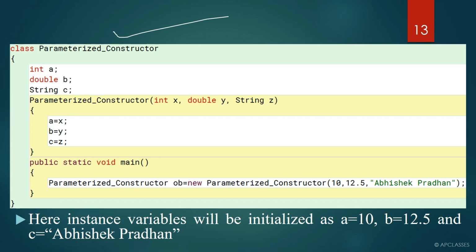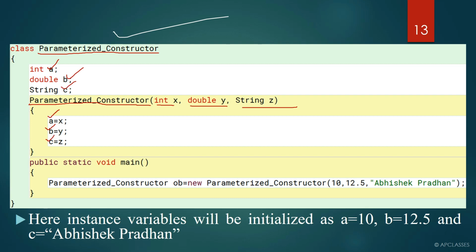Now this is an example of a parameterized constructor. Here you can have a look. We have a class named parameterized constructor. We have a constructor with the same name as that of the class. Three variables are used here: int x, double y, string z. x is getting stored to a, y is getting stored to b, and z is getting stored to c.